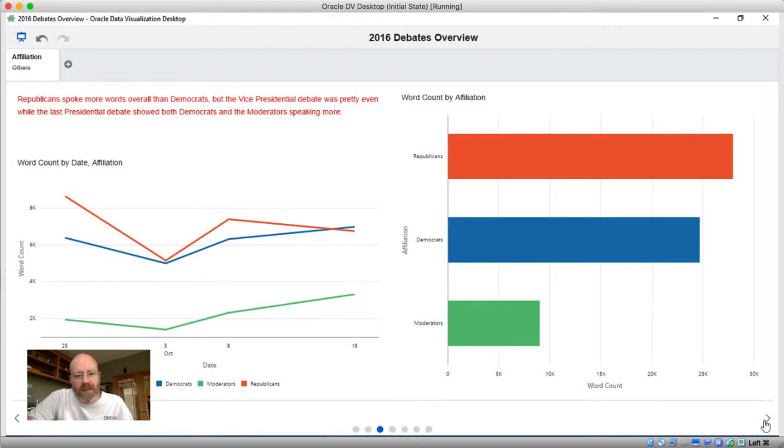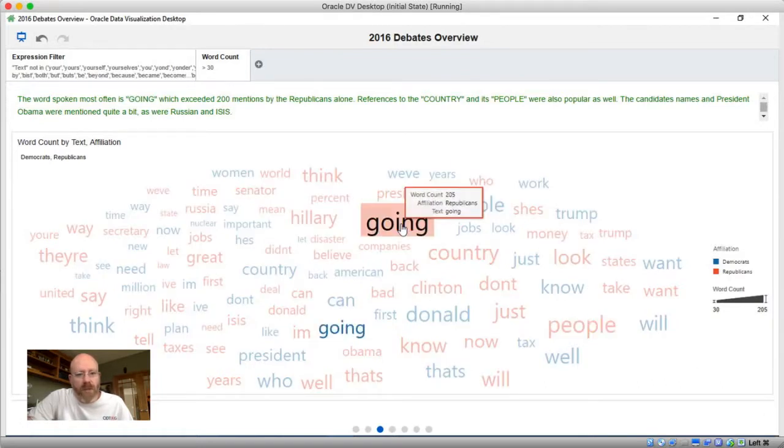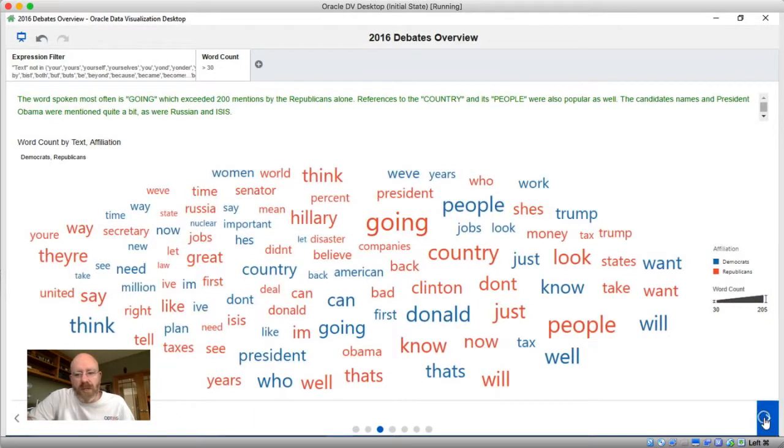Moving into the next insight, what we're looking at here is a tag cloud of all the different words color grouped by the Republicans and the Democrats. The word going is an interesting word to call out here. Both candidates talk about what they're going to do quite often. This is the word that was spoken the most in the debates, which was pretty interesting to note.